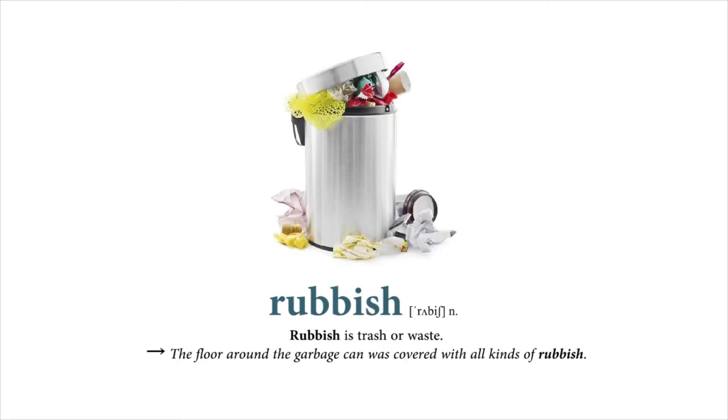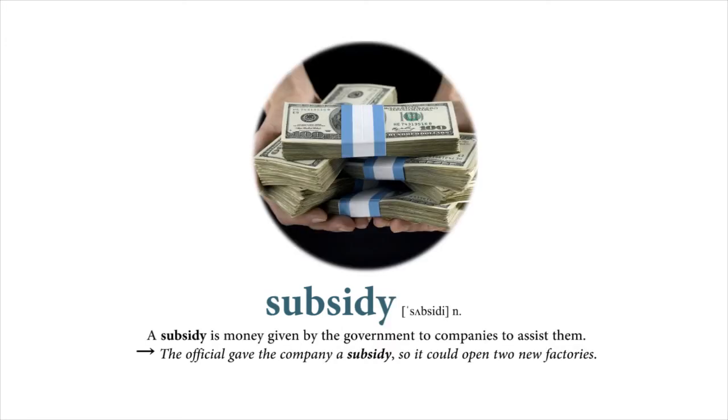Rubbish. Rubbish is trash or waste. The floor around the garbage can was covered with all kinds of rubbish. Subsidy. A subsidy is money given by the government to companies to assist them. The official gave the company a subsidy so it could open 2 new factories.